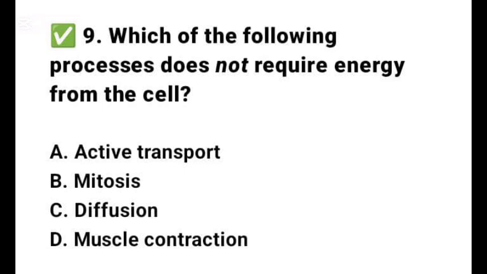Diffusion is the passive movement of molecules like oxygen or carbon dioxide from a region of high concentration to low concentration. It does not require energy. Active transport, on the other hand, moves substances against the concentration gradient and it requires ATP. Muscle contraction involves sliding filament theory, needing ATP. Mitosis requires energy for chromosome movement and cytokinesis.